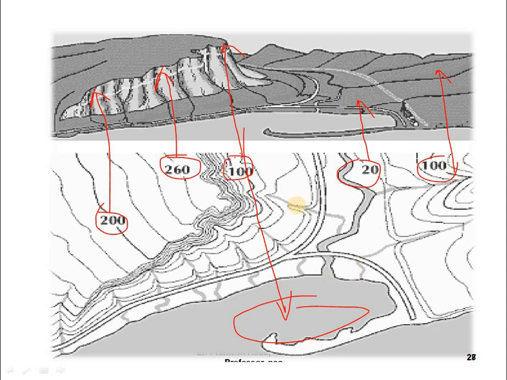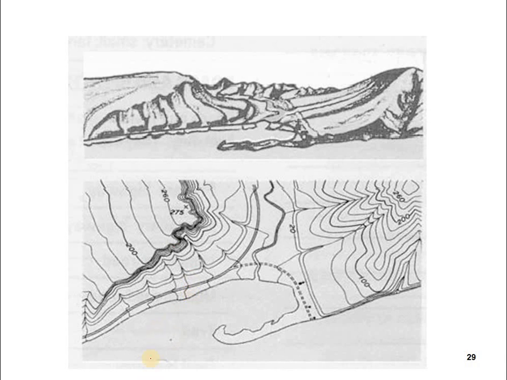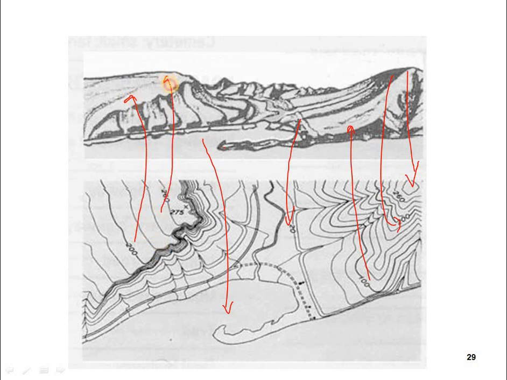So this is the plan, that is the elevation. In this also we can observe the same: this water is this portion, so this 20 is this one. Whatever the 260 here is this one, so the 200 is this one, and the 100 is this one. The 200 is the top of the layers, 260 is the top of this one, and the 275 is the extended portion. So one by one we can see this.